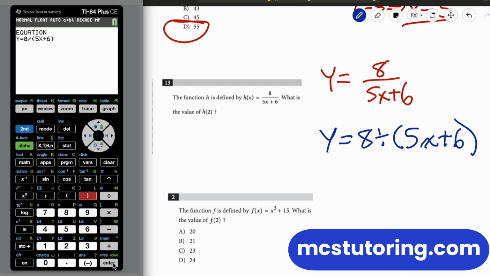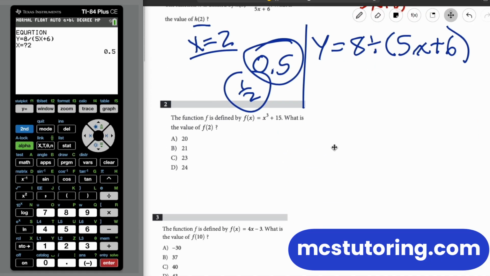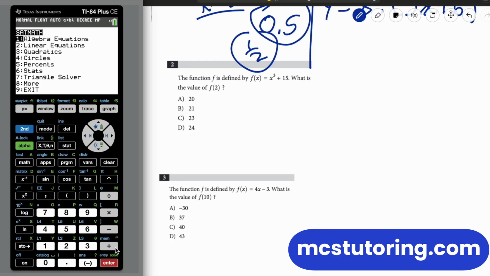So there we go. And then, oh, what happens? H of 2. That means x equals 2. There we go. 0.5. And if they had, for instance, fraction values, instead of 0.5, you could have chosen 1/2. Same thing. And there's a fraction converter section on this calculator. I have it in other videos.